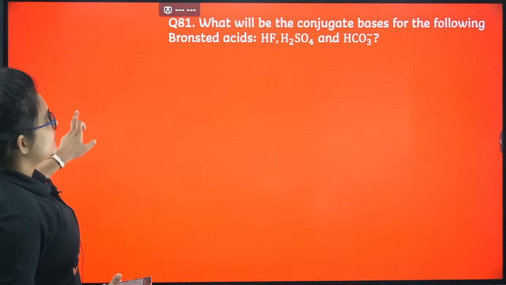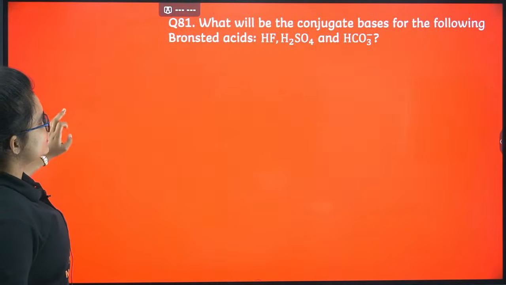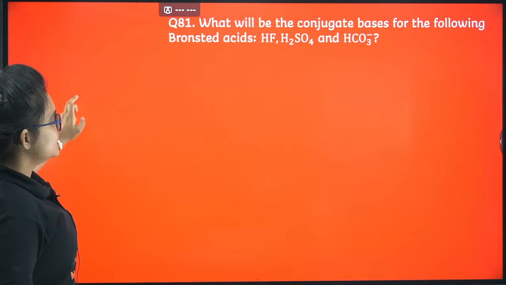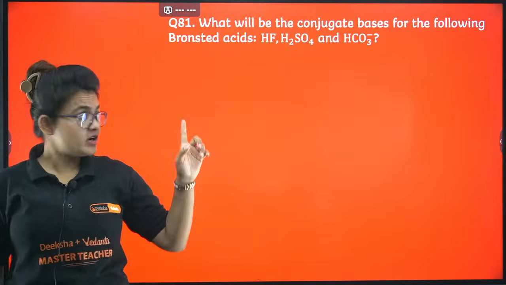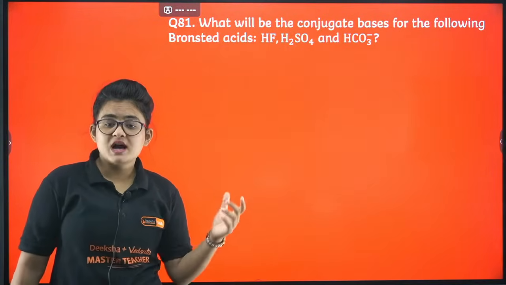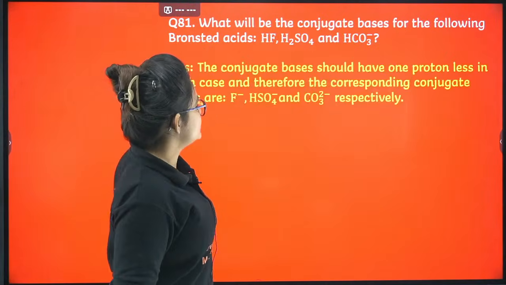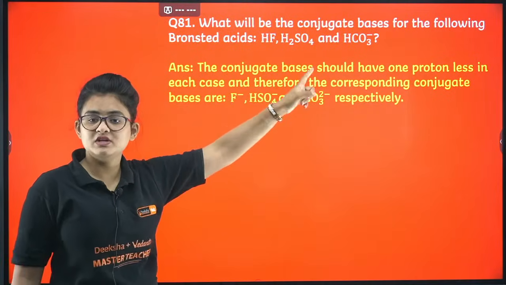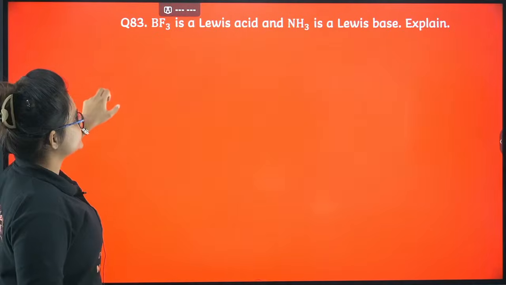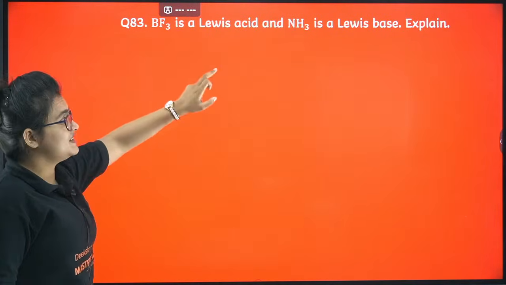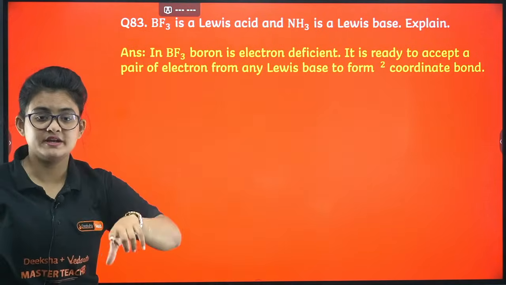Let's proceed. What will be the conjugate base for the following Bronsted acids? Conjugate base means the acid after releasing its H+. So HF will form F minus, H2SO4 will form HSO4 minus, HCO3 minus will form CO3 2 minus. Just release one hydrogen from it, that's it. BF3 is a Lewis acid and NH3 is a Lewis base. This is because nitrogen has a lone pair, while boron can accept electrons.